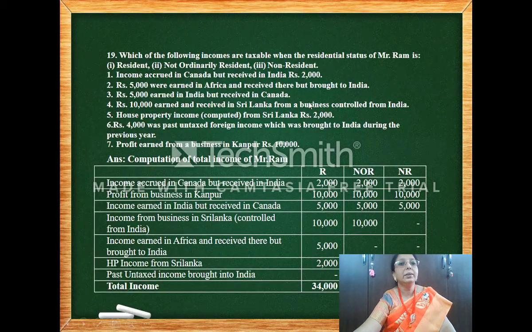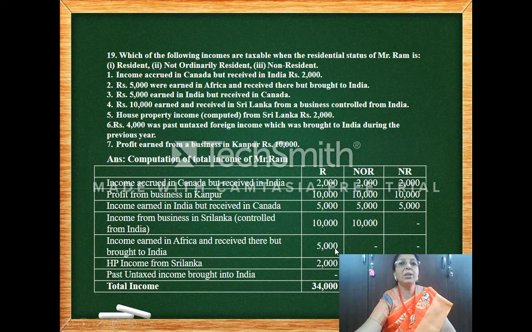The next one, income accrued in Canada but received in India. So received in India, all the columns. Then 5,000 earned in Africa, received there but brought to India. So this is earned outside India. See your next situation, 5,000 earned in Africa, received there but brought to India. So it is brought to India. So this is the situation.